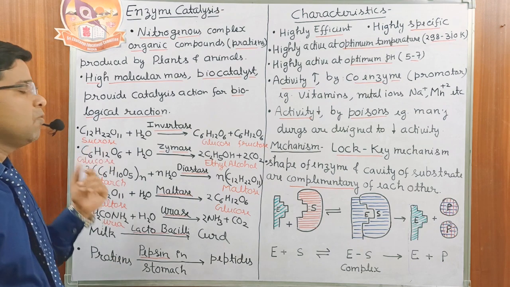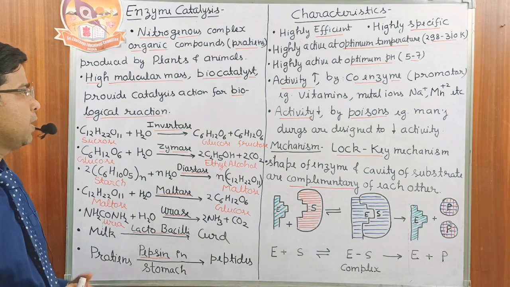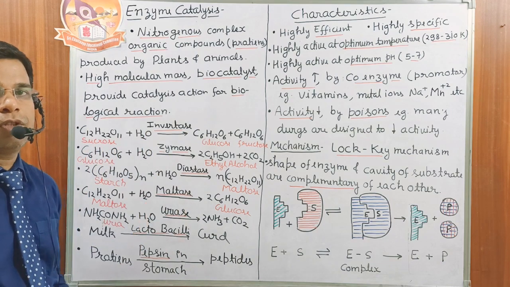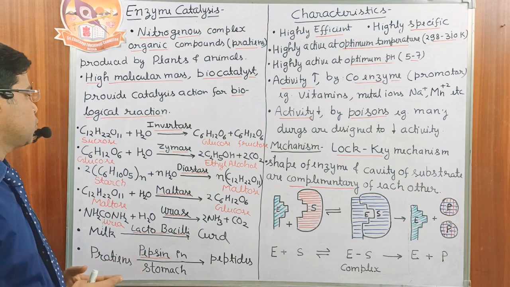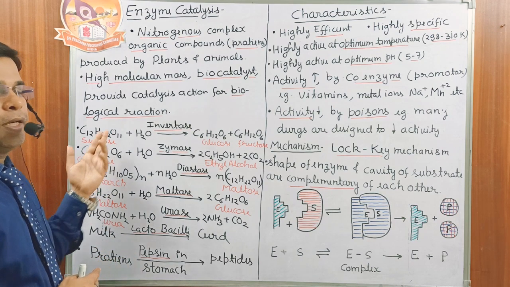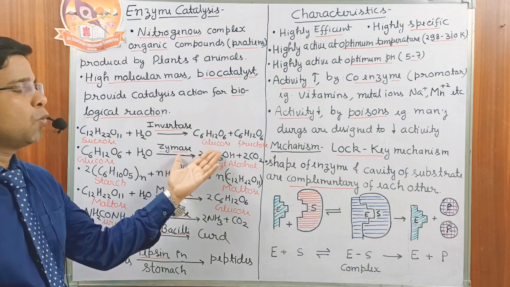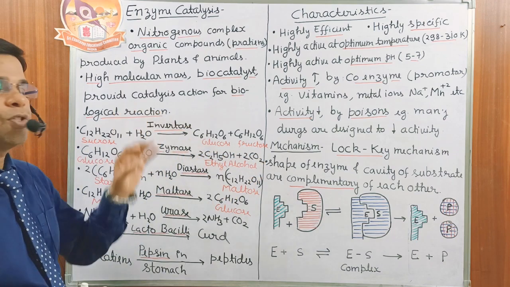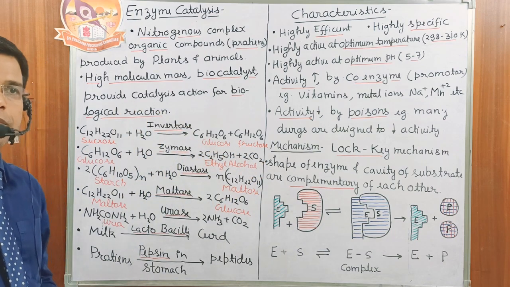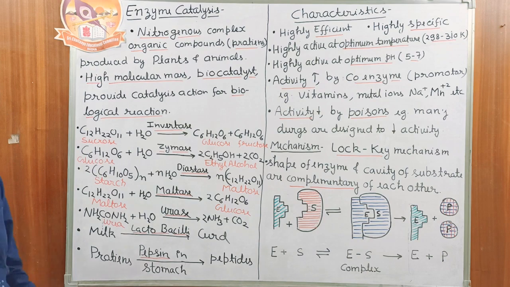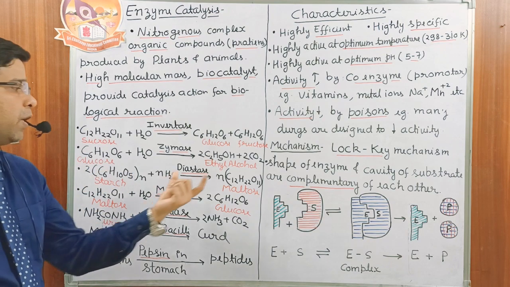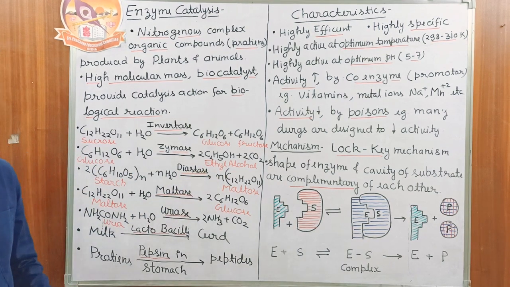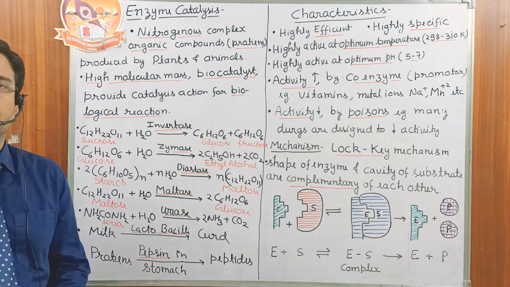For example, conversion of sucrose. Okay, that is actually called inversion, inversion of cane sugar. In the inversion of cane sugar, the sucrose is converted into glucose and fructose by the enzyme called invertase. Next example is the conversion of glucose into ethyl alcohol. Glucose is converted into ethyl alcohol by the enzyme called zymase.